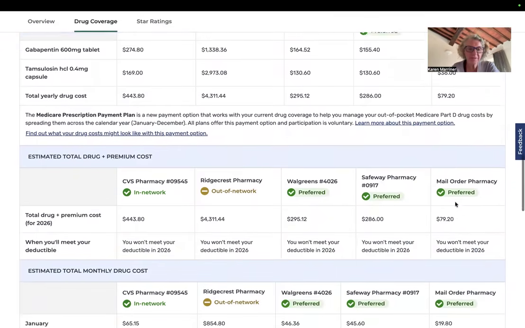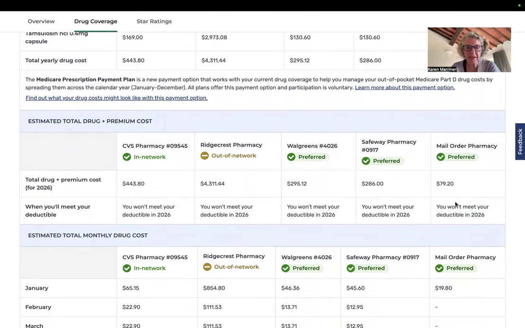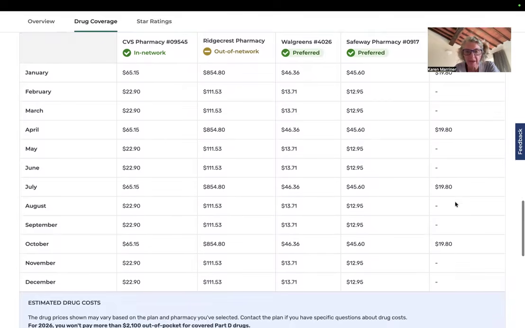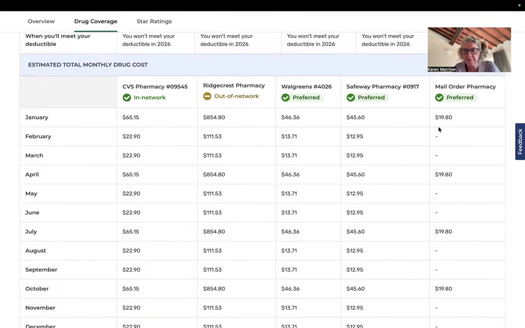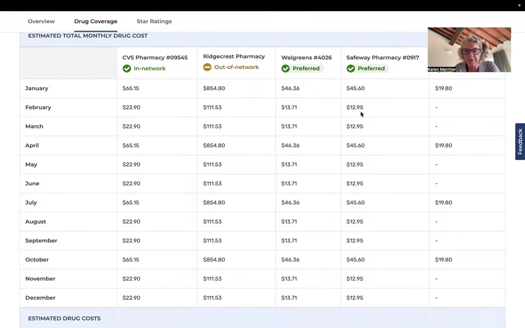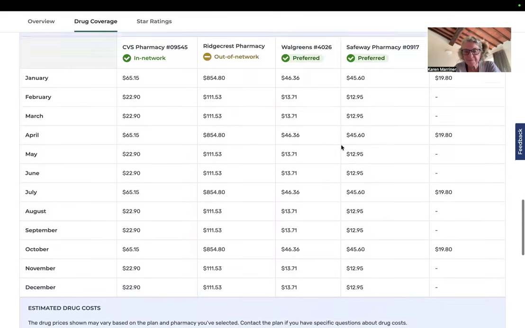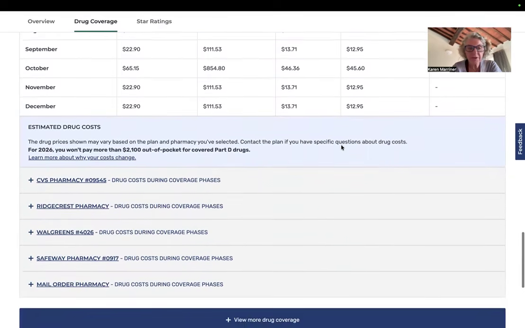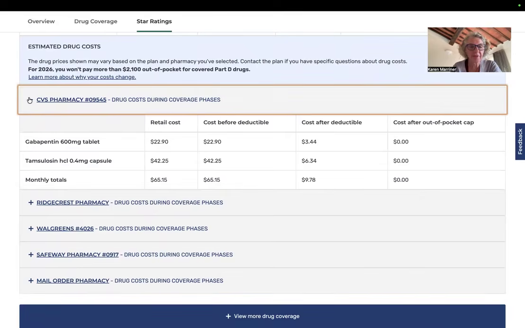And I don't know how much you really want to get into all the details that are available here, but you can see a month by month spend. Because it's mail order, it's only showing every 3 months. If he went to Safeway, he'd spend $45 the first month, and then 12, about 13, then 45 again. And this is just the pattern he would be in, and there's no premium. So you can open up different pharmacies.